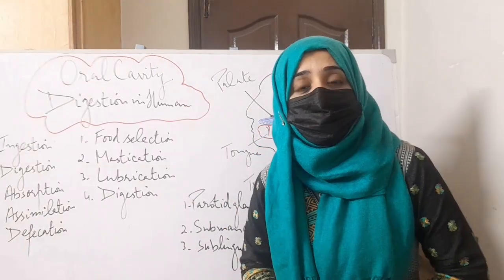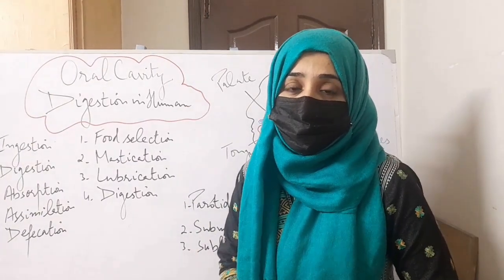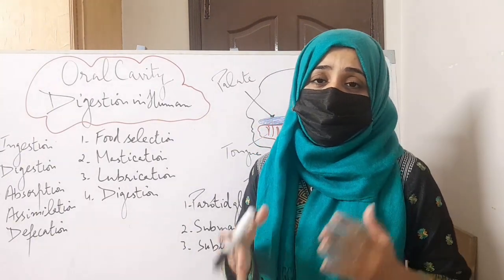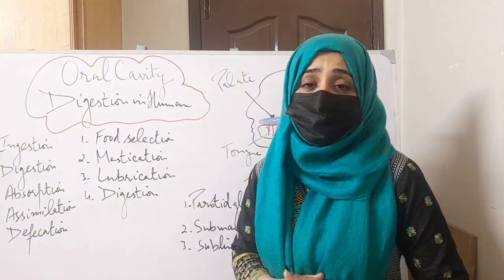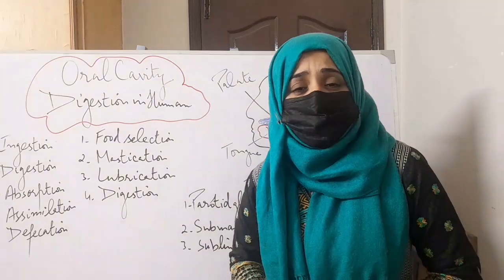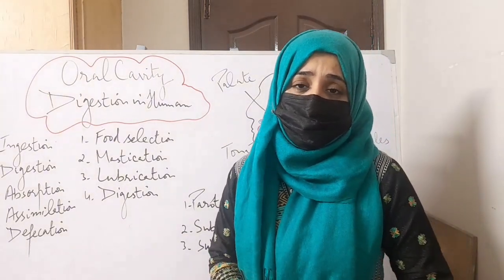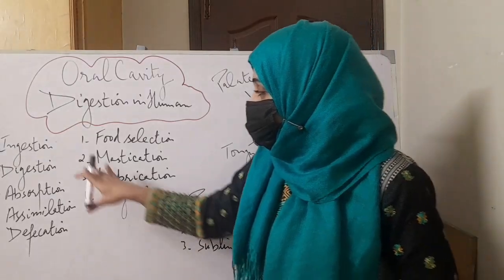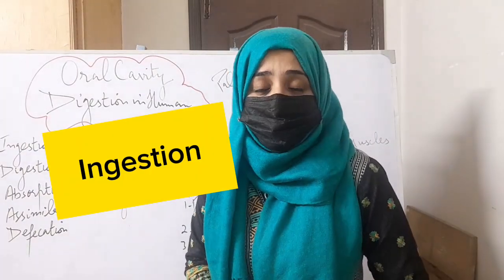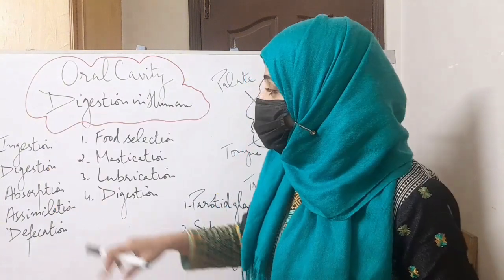All cells require these compounds in order to perform different activities of life, or to maintain their life and proper functioning. So in humans, in order to obtain these nutrients, the first step is ingestion. The process of taking in the food is called ingestion.